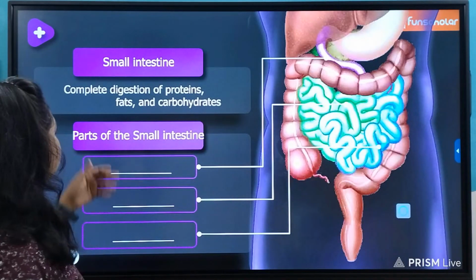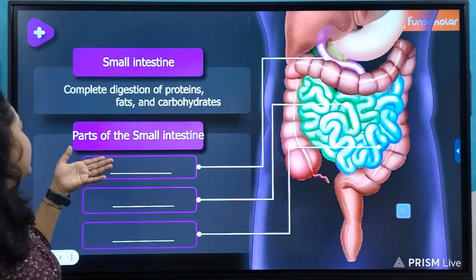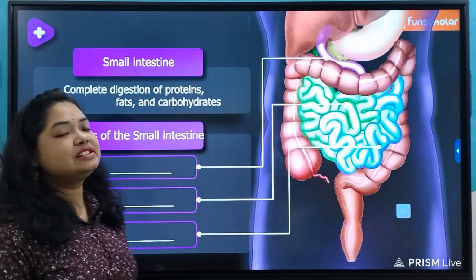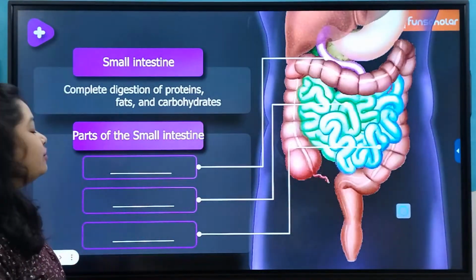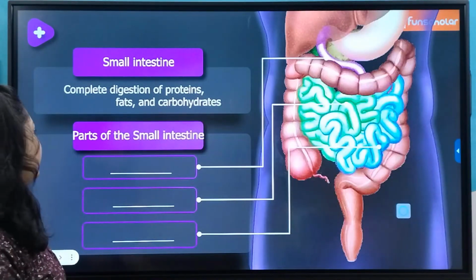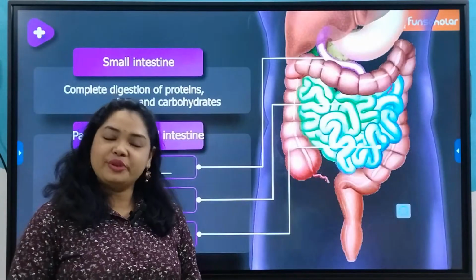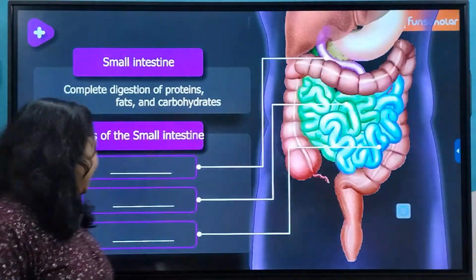The small intestine is the site where the complete digestion of proteins, fats and carbohydrates occurs. And how does it take place? We'll know part by part. First of all, coming to the parts of the small intestine. Do you have any idea regarding this? Okay, let's see.